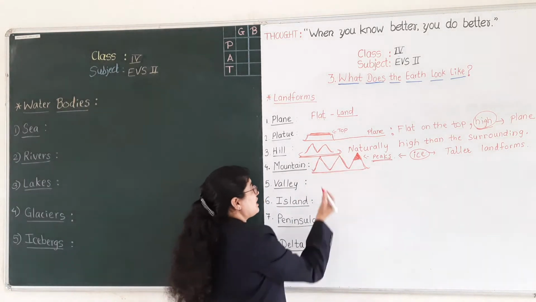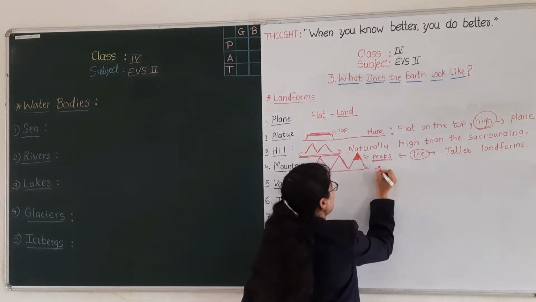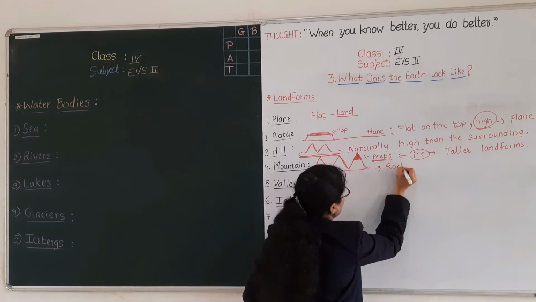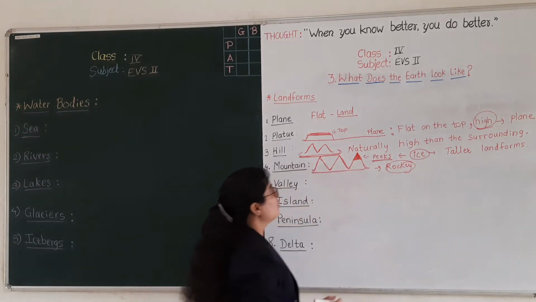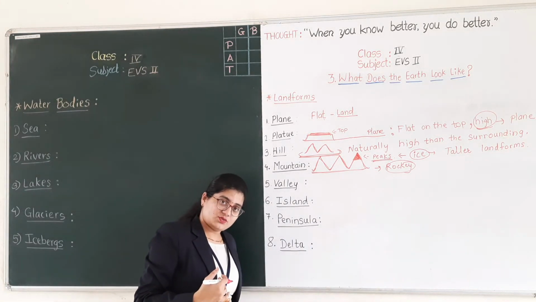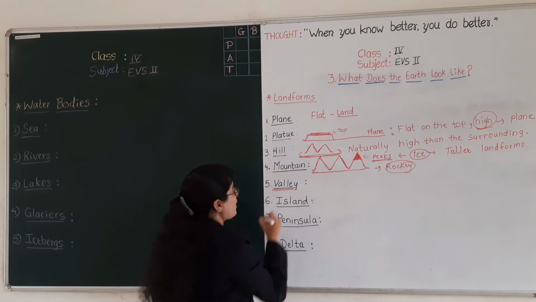These mountains are also rocky, means they are made of rocks. Okay, these are made of rock, so they are more rocky. Okay students, good. Then next is valley.